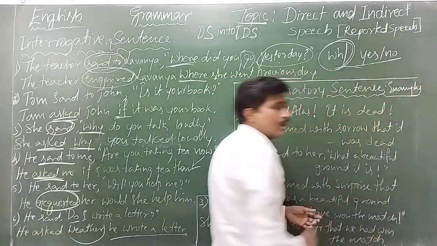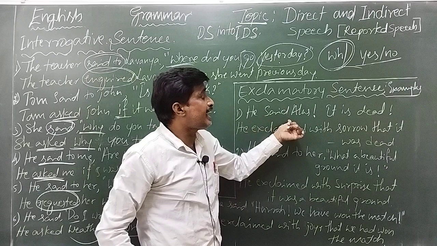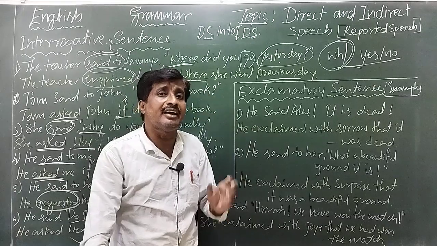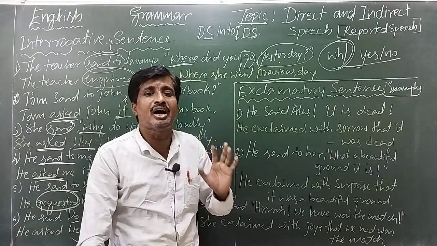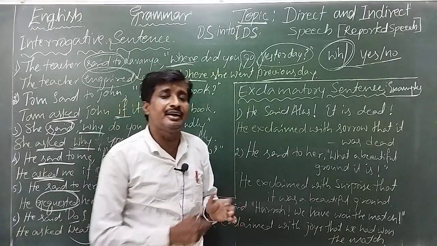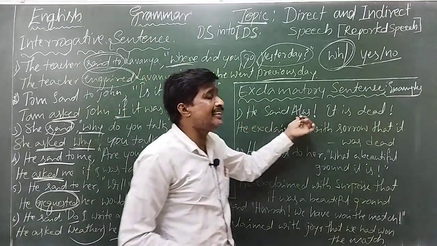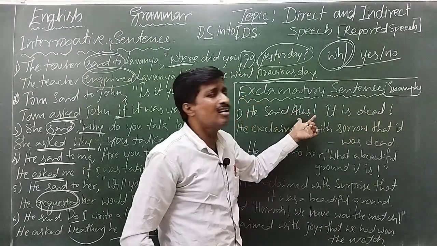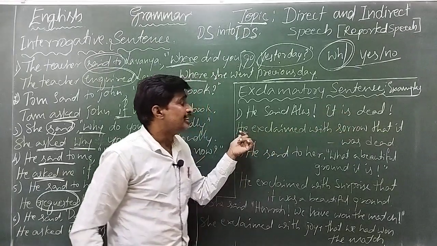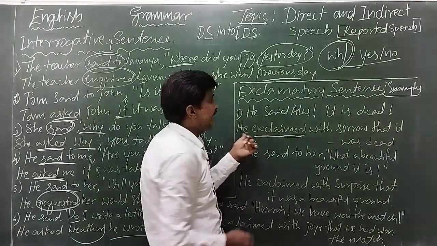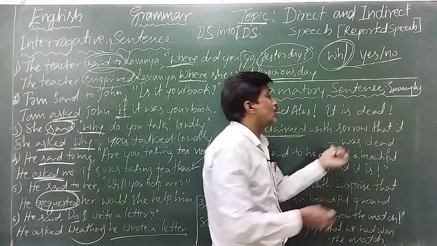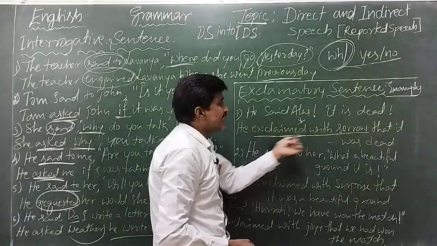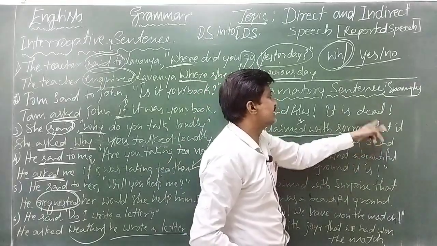Examples. Okay, children, see that. She said, alas. Exclamatory means a sudden feeling of joy or sorrow. He said, "Alas, it is dead." See there, the exclamatory mark. He exclaimed with sorrow that it was dead.